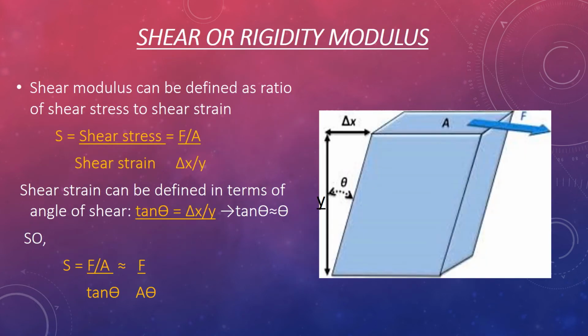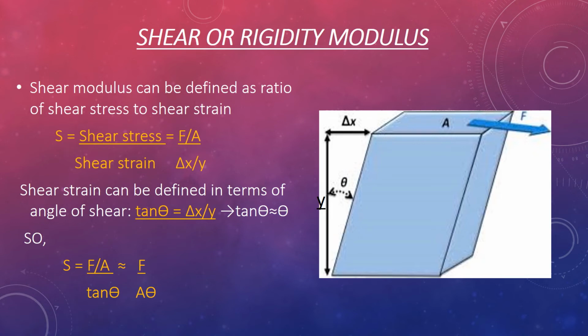Mathematically, shear modulus can be defined as the ratio of shear stress to the shear strain. Here S is the shear modulus, that is equal to shear stress divided by shear strain, that is equal to F by A, and shear strain is equal to delta x by y.